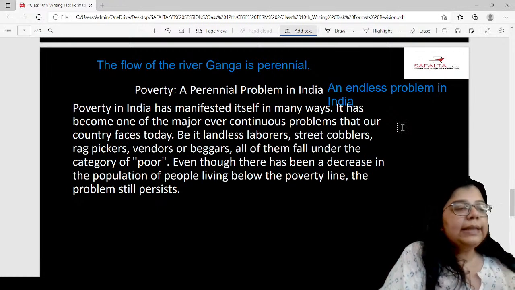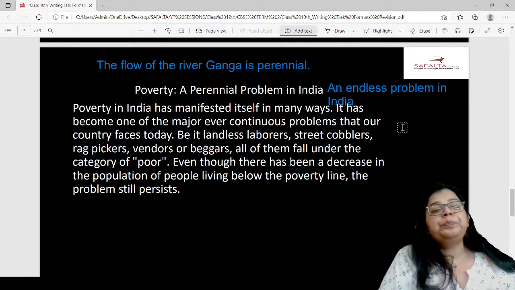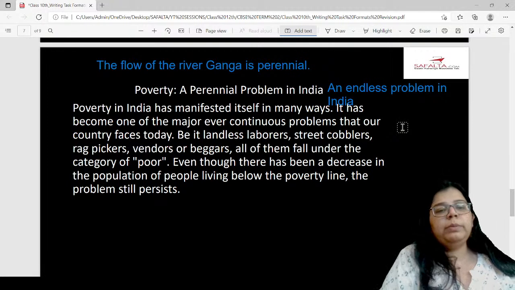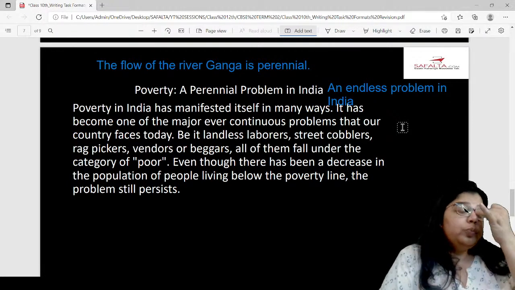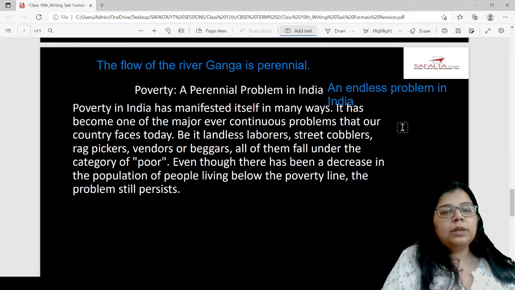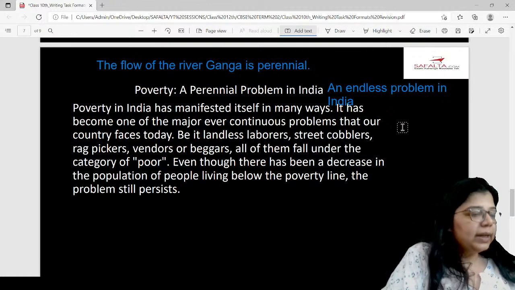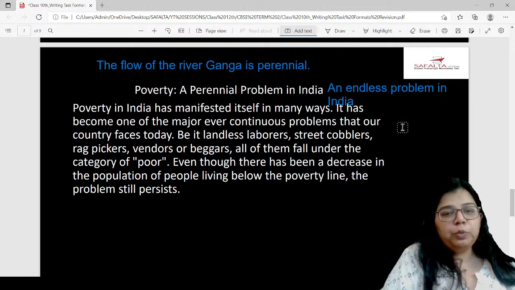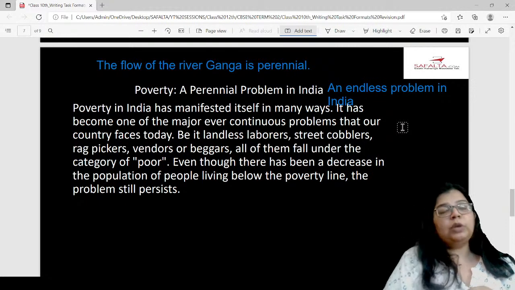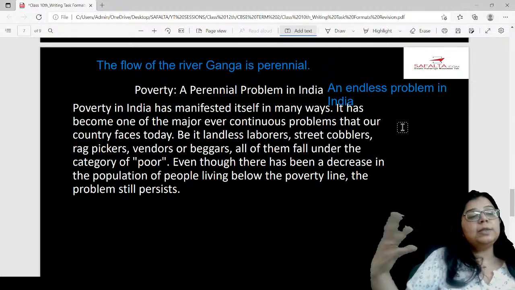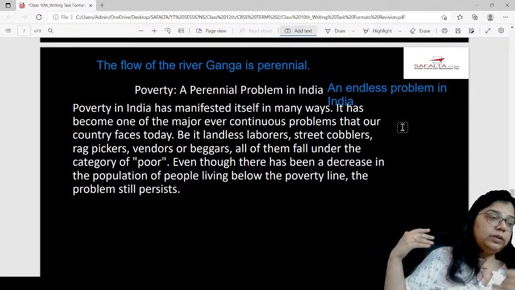So what have I written? That it's a continuous problem in India. It's an ever growing problem in India. Then I've talked about what kind of people can be called poor and can be included under the category of poor. And now this is the analysis, even though there has been a decrease, a lot is yet to be done.